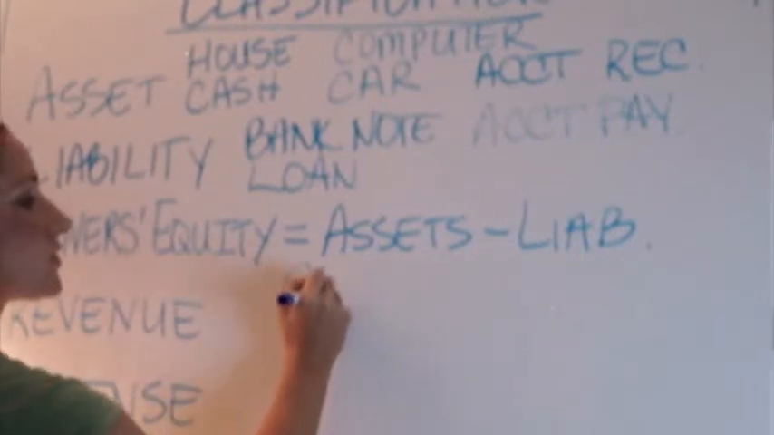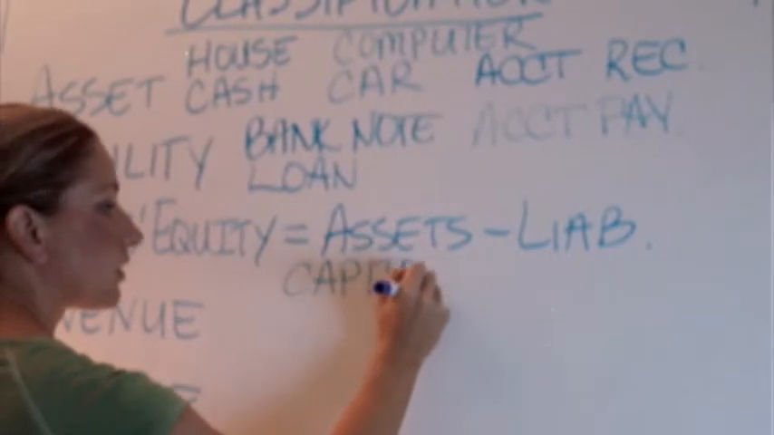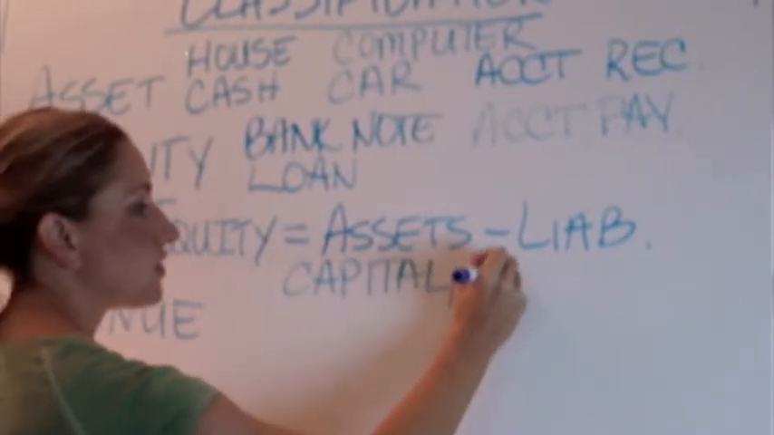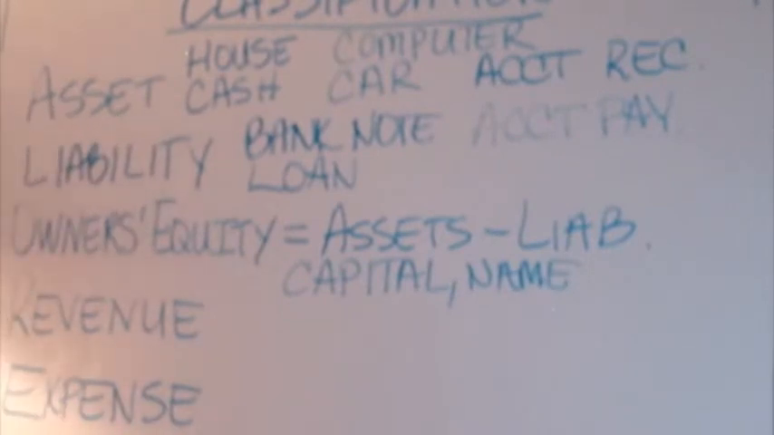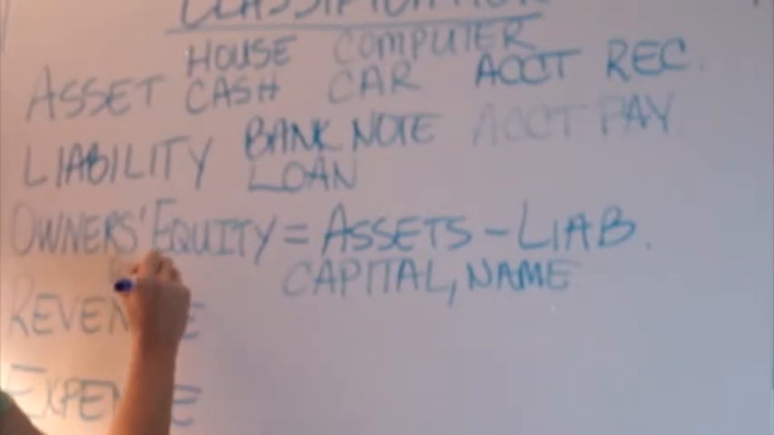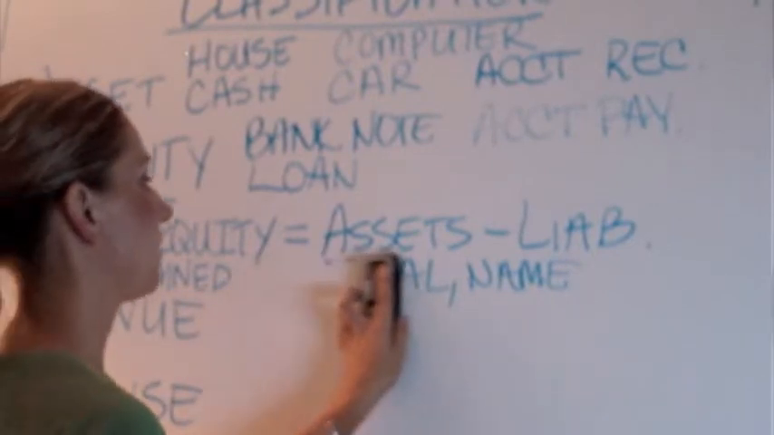Sometimes in accounting we use accounts called a capital account, and it might be denoted by someone's name. Other items that we could use could be called retained earnings if we are in a corporation. I'm going to erase capital.